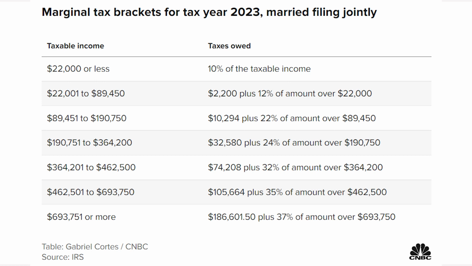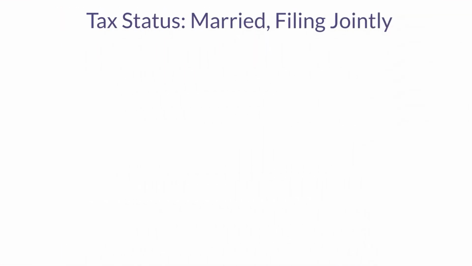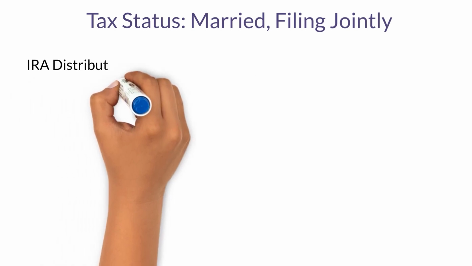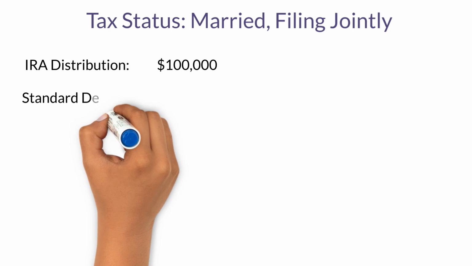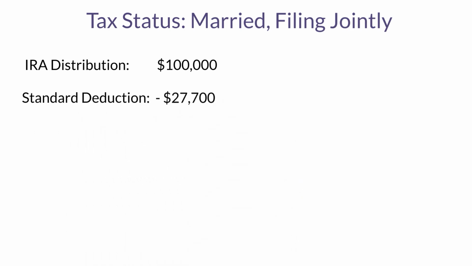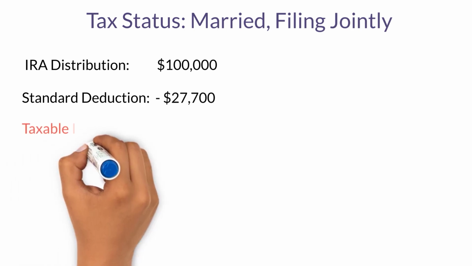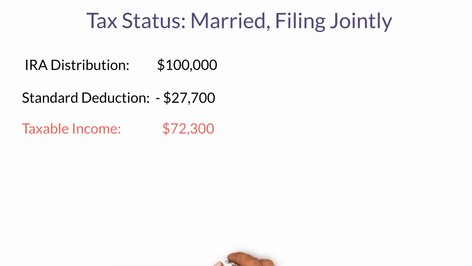Let me explain. If you're married filing jointly, and let's say you have $100,000 of income from IRA distributions, let's just use a standard deduction of $27,700. If you can itemize, that will only make the picture look better, but everyone can take the standard deduction. So you subtract the $27,700 from the gross income of $100,000, which leaves you with a taxable income of $72,300.